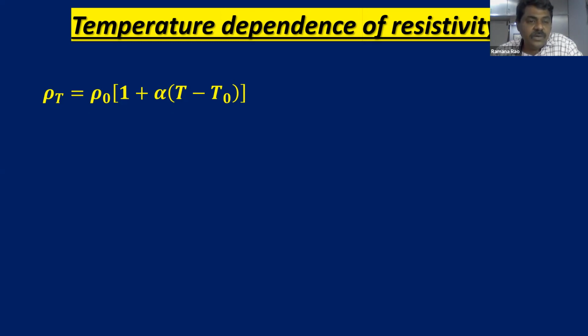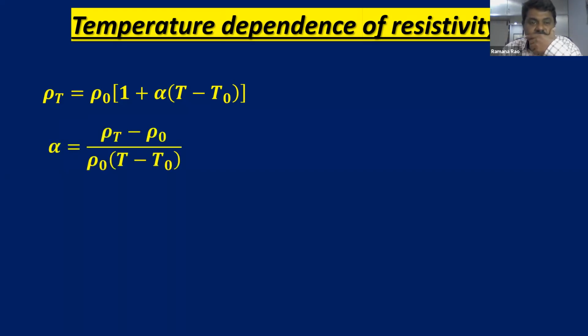This is how the resistivity depends on temperature. Let us see, children, this is the formula for alpha. From the above equation we can find it. How did we get that equation? I'm going to simplify it now.